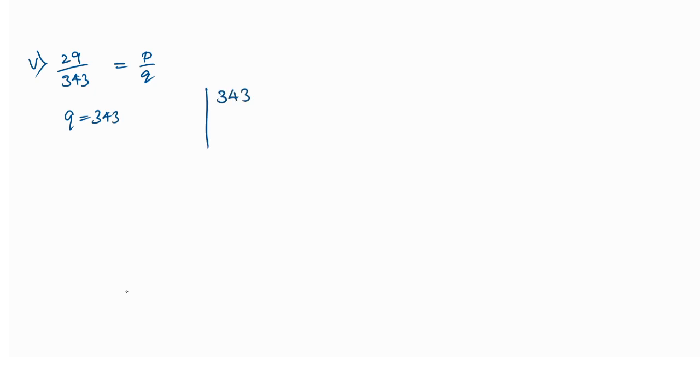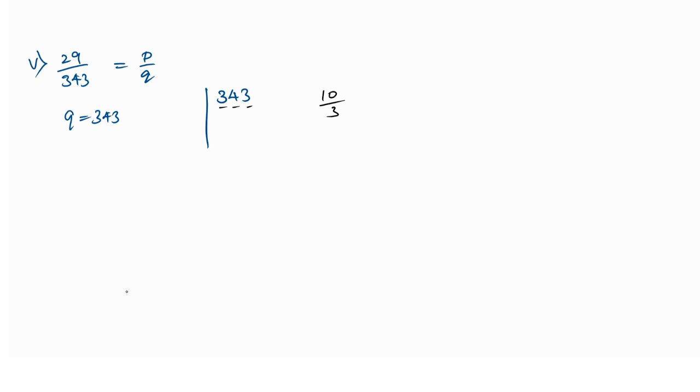Which number? It is not possible with 3. Directly we can say, because if you add 3, 4 and 3, it will be 10. 10 will not be possible to divide by 3. So it is not possible. Then 5 also it is not possible, because at the end we have 3 over here. So it is not possible with 5 also. Whether it is possible with 7, 7 also.